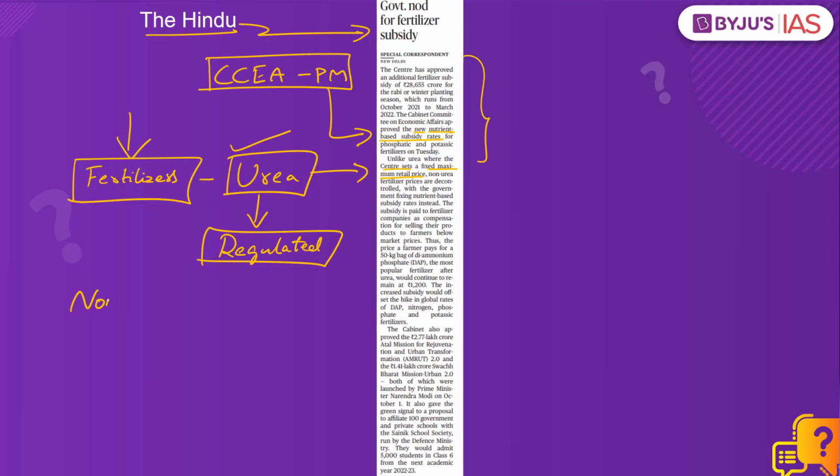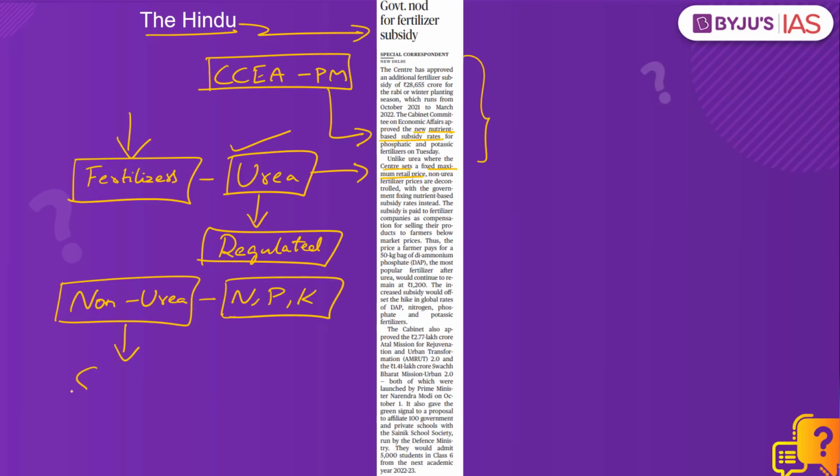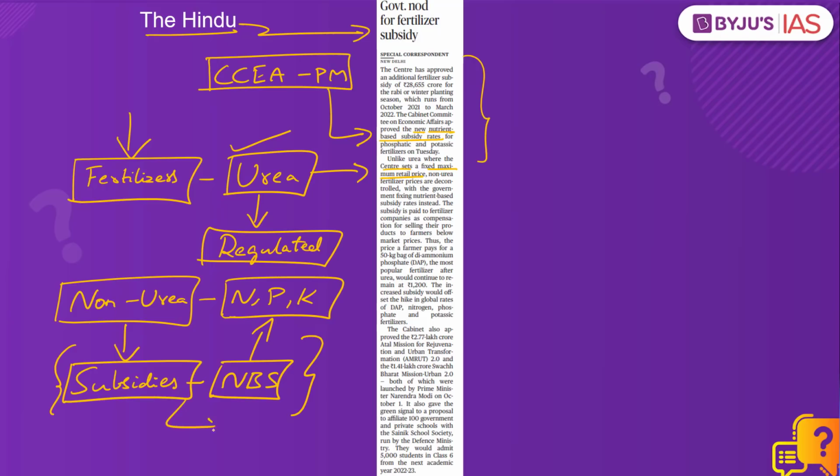But however, nearly a decade ago, the non-urea-based fertilizers such as nitrogen, phosphorus and potassium were deregulated, and the government provides subsidies to these fertilizers under the nutrient-based subsidy scheme. That is, based on the nutrient content in the fertilizer, the subsidy rates are fixed, and these rates are approved by the Cabinet Committee on Economic Affairs. This subsidy would be paid directly to the fertilizer producers, which will act as a compensation for them for selling the fertilizer to farmers below the market prices.